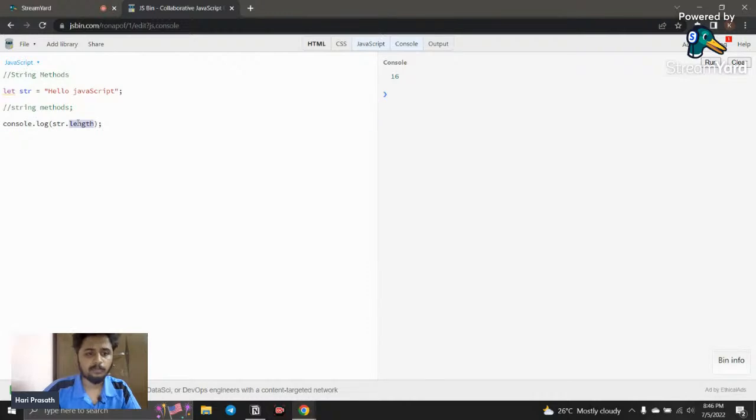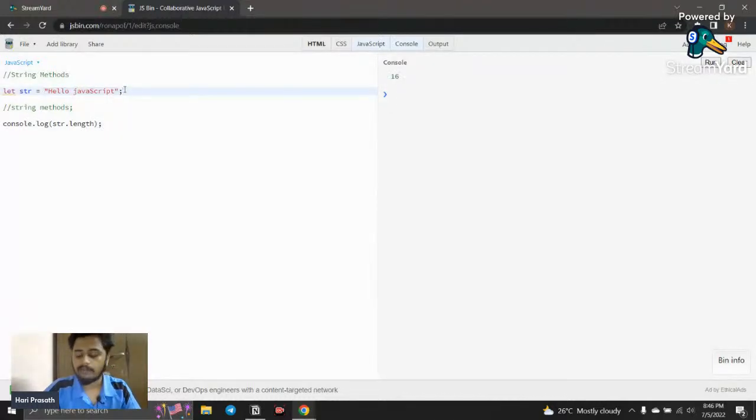What does this length property do? It counts each and every character and returns how many characters there are. Here you can see in hello JavaScript, it returns me 16, right? So the output is 16. There are 16 characters available in this string.